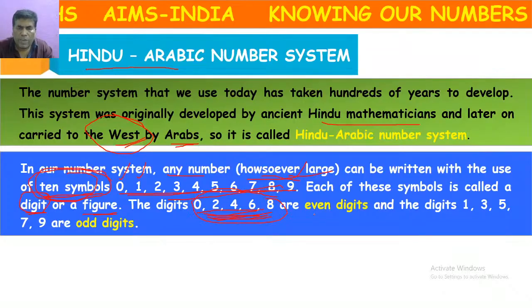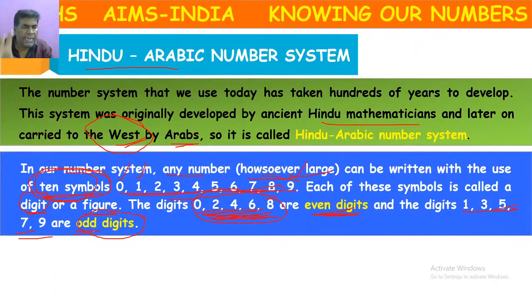So that's why we call them even digits. I think you are familiar with even numbers and odd numbers, because from 3rd class onwards you are learning about these numbers. The numbers which are divisible by 2 are called even numbers. So these digits we call even digits. And the digits 1, 3, 5, 7, 9 we call odd digits. Not ADD. Remember the spelling here: ODD. Odd digits.